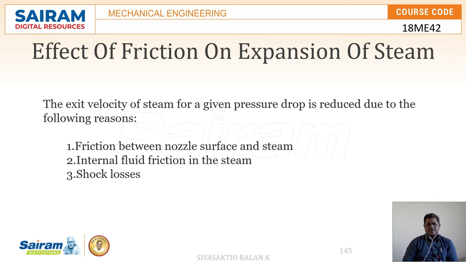First, we discuss the effect of friction and expansion of steam. We all know that a steam nozzle is a device which converts the high enthalpy, pressure energy, into kinetic energy. The pressure drop of the steam is converted into an increase in the velocity of the steam. This is the function of a steam nozzle. And the exit velocity of the steam for the given pressure drop is reduced due to the following reasons.